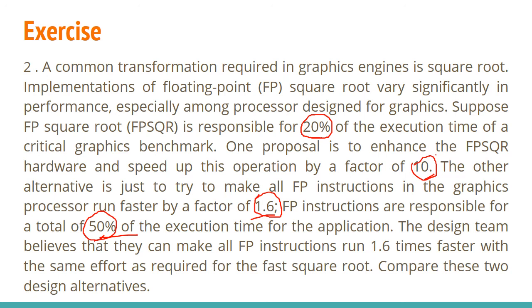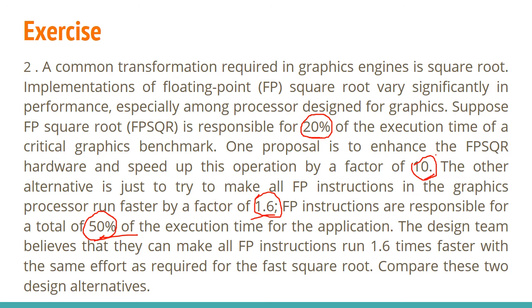The other alternative is to make all FP instructions in the graphics processor run faster by a factor of 1.6. So 1.6 is also a factor. That is the speed up of FP. And FP instructions are responsible for a total of 50% of the execution time. So 50% of execution time is used by FP, and FPSQR it is 20%. So these are the terms that we have to identify.